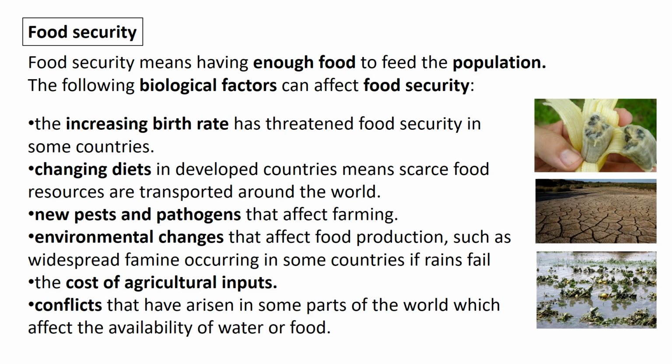Environmental changes that affect food production. So if rains don't fall, if you have droughts, or if you have flooding, this can have a big impact on the food production for those countries. And because food is shipped so far in the world now, this can impact food in a lot of places. The cost of agricultural inputs, so the cost of fertilizers and all of those resources you might need to grow food, as well as conflicts, can have a big impact on agriculture and energy supplies. So this can limit the amount of food available for people to eat.